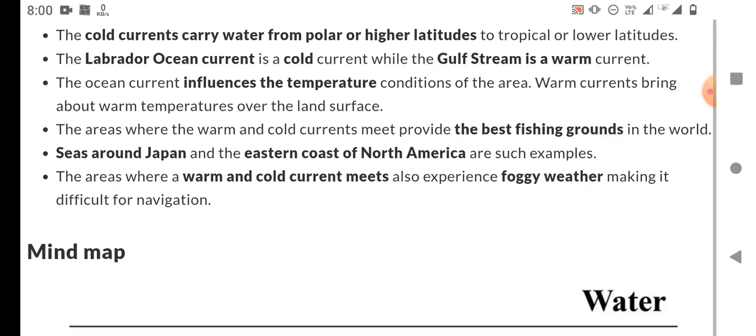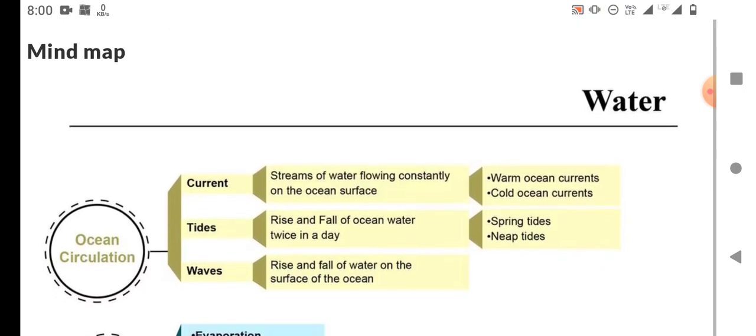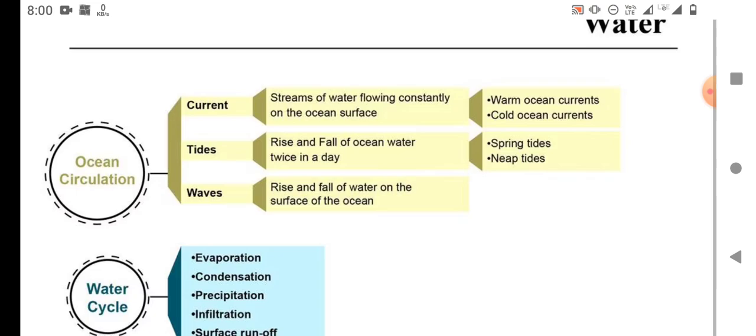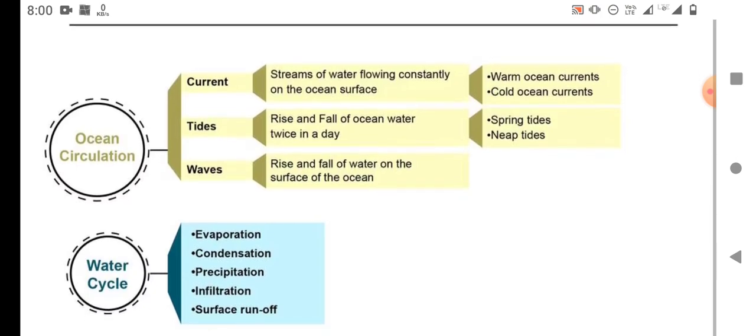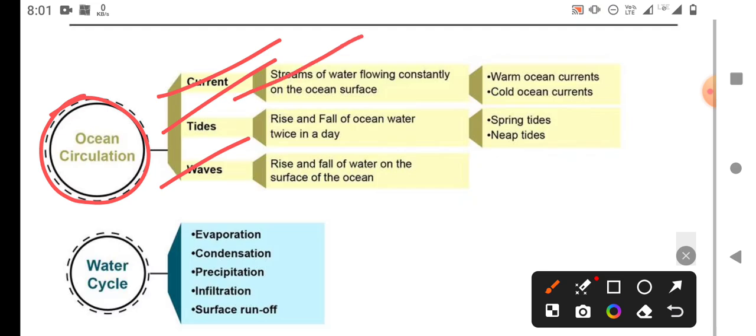So this is the water chapter of NCERT class 7, and this is the mind map. You should refer to this. Ocean circulation, water cycle, currents, tides, waves: you can simply define them through my mind map. You should remember the quick revision. What is a current? Streams of water flowing constantly on the ocean surface. Tides are the rise and fall of ocean water twice in a day.